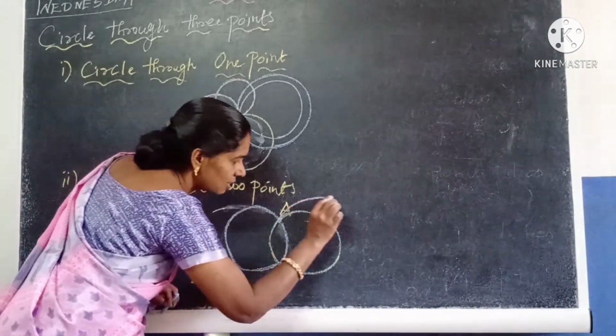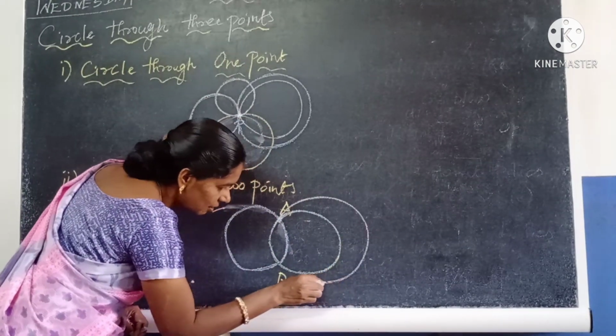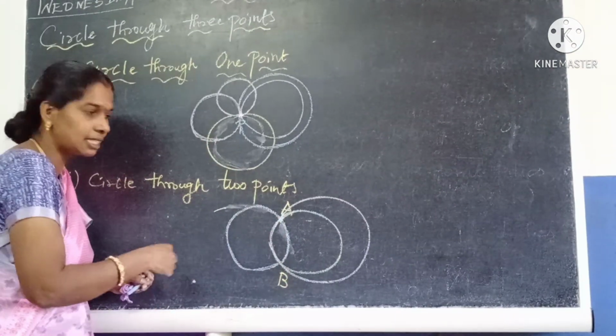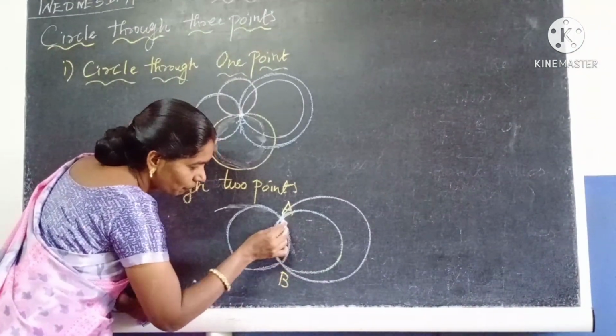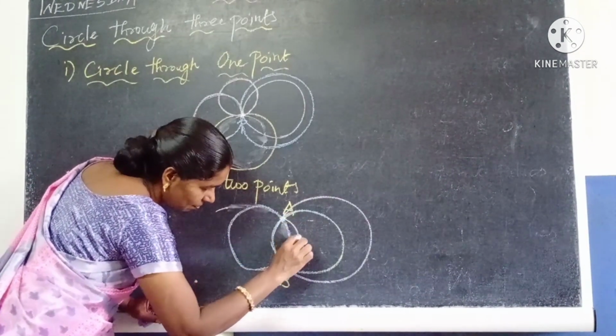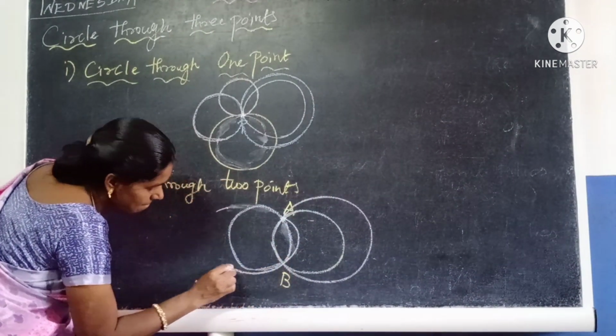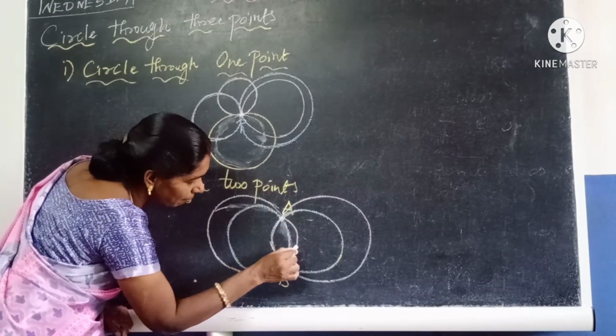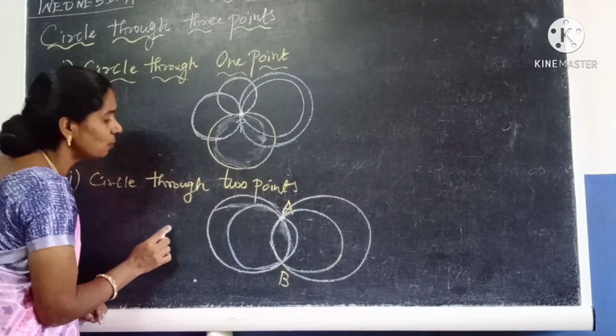Passing through these points we can draw one more circle, and on this side also. So using different radii, we can draw many circles passing through AB.